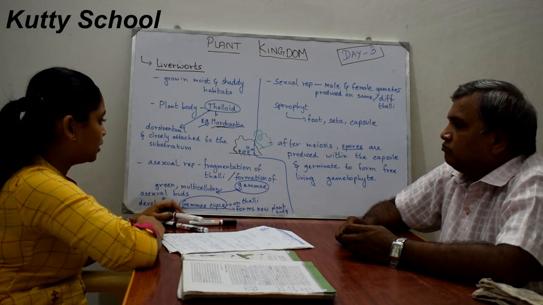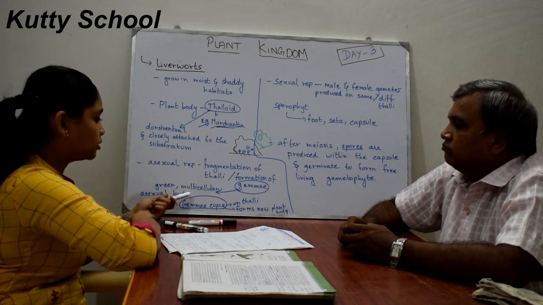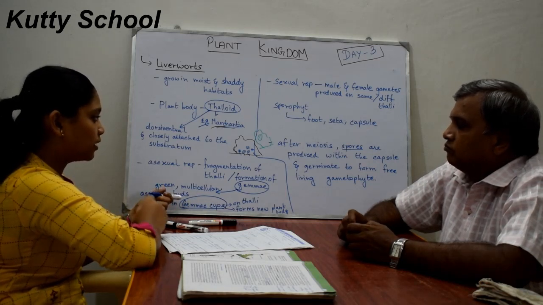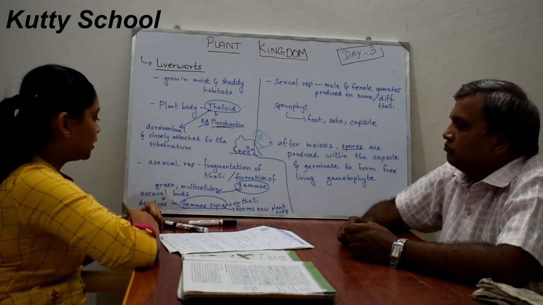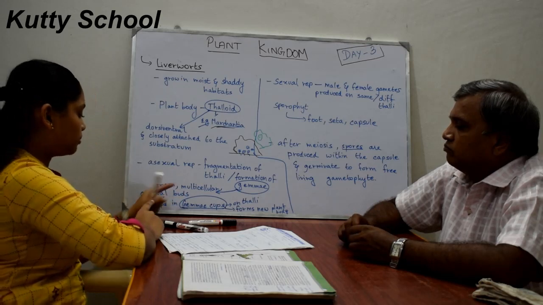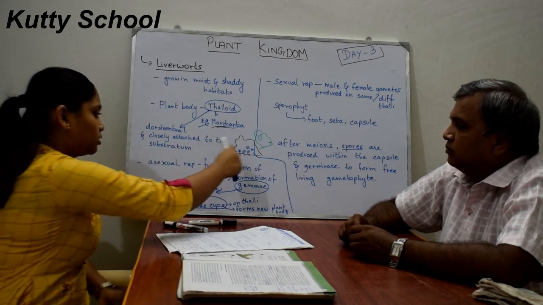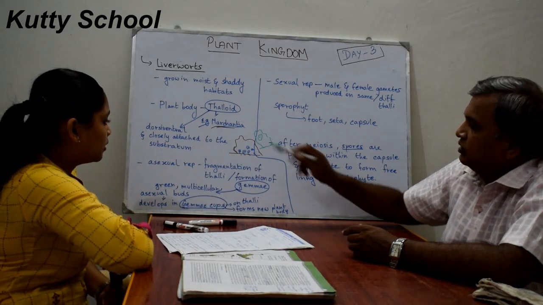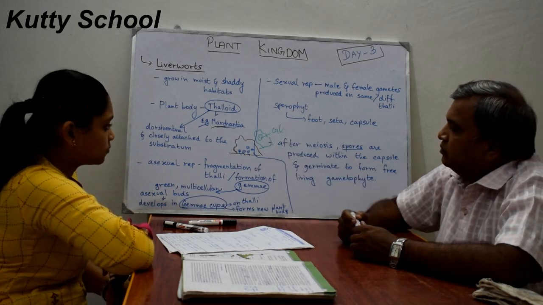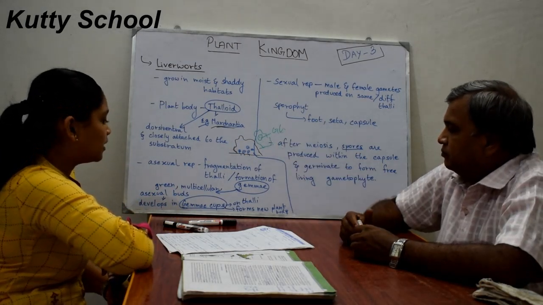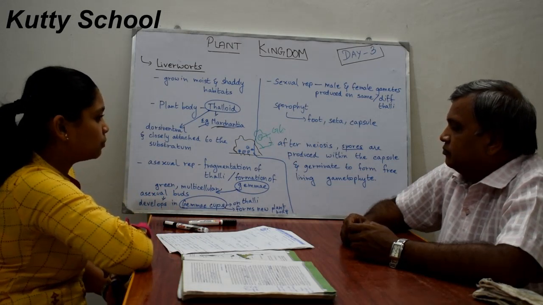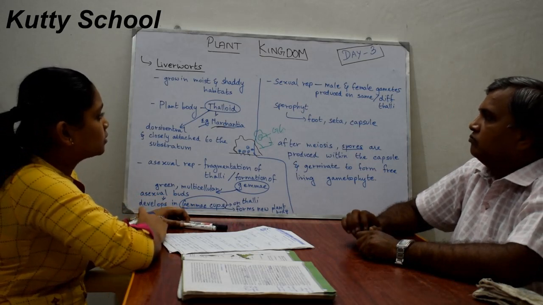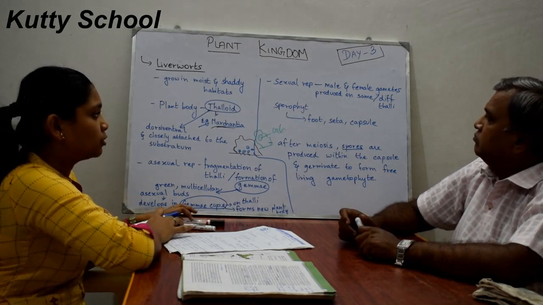Formation of gemmae: these gemmae are green, multicellular, and they are asexual buds because they develop asexually. These gemmae develop in gemmae cups. This structure is called a gemmae cup, and inside that the gemmae form. These gemmae cups are formed on the thalli, and the gemmae separate and form a new plant body.